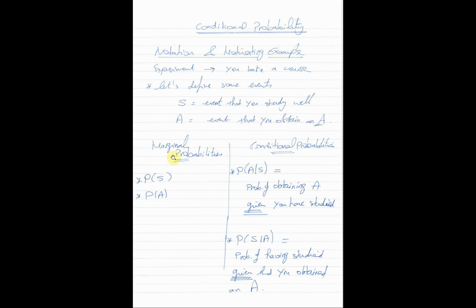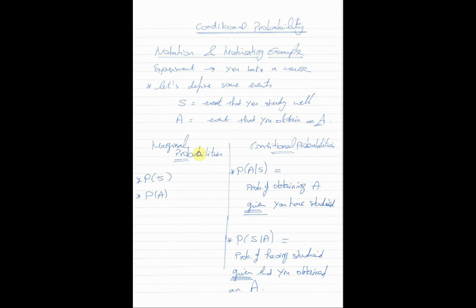Now let's distinguish between marginal probabilities. When we say marginal probability, we mean the probability of an individual event not related to anything else. This is what we have been talking about in the previous lecture. For example, the probability of S means the probability that you study well in the course. The probability of A is the probability that you receive an A in the course. So these are probabilities of individual events not related to any other event. This is what we call the marginal probability, the normal probability that we have been talking about in the previous lecture.